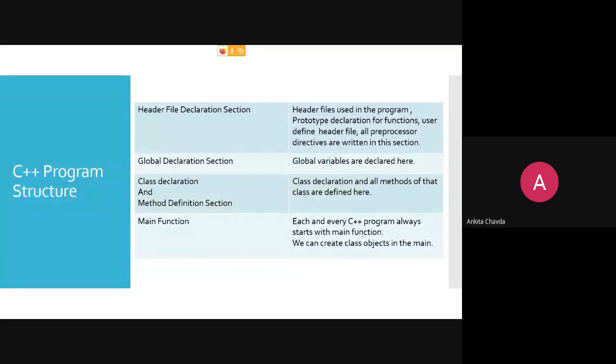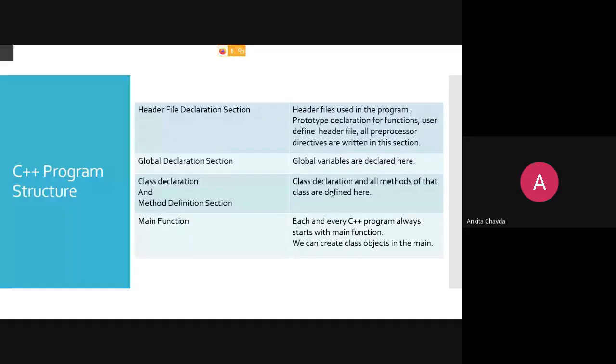Okay. So each and every C++ program always starts with the main function, and we can create the class object in this main, because we have seen the example of class car. So you can create the object of that class car in the int main. Okay. So this is the C++ program structure. Any doubt in this?